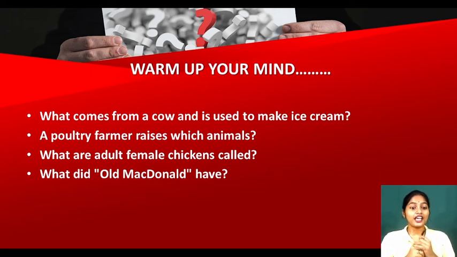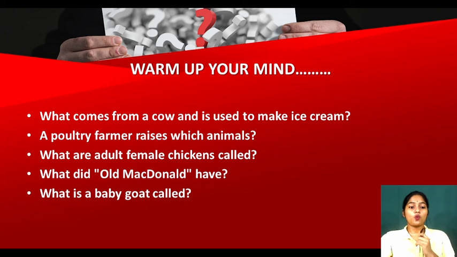On that farm he had some sheep, E-I-E-I-O. Then comes the sound of the sheep, that is Baba. Yes. So just watch the rhyme, okay? It is very interesting. It is a very famous rhyme. I used to sing this when I was a child. So just recall it, okay?